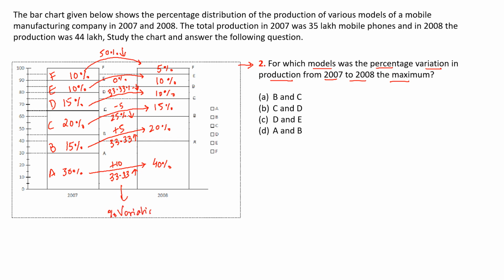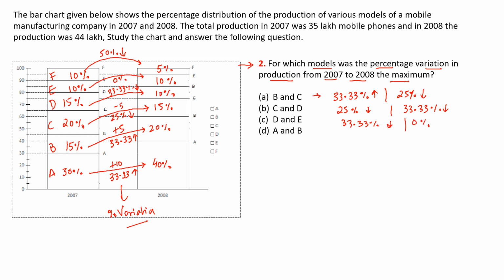Now look at the question. It is saying for maximum. So let us look by the option. First is B and C. Since B is increasing by 33.33% and C is decreasing by 25%. For D it is 33.33% decrease, and for E it is 0%.